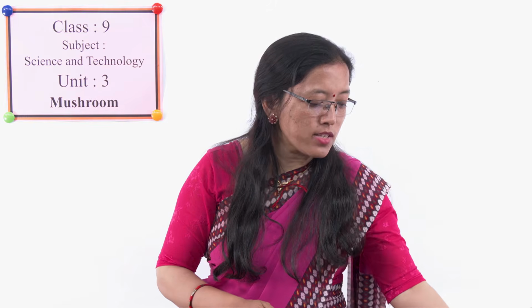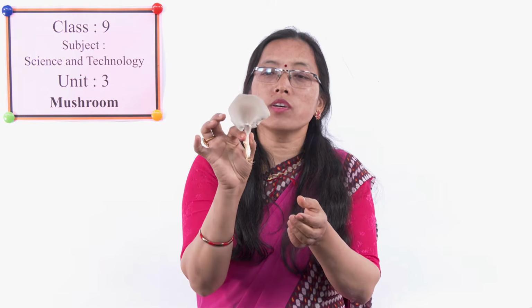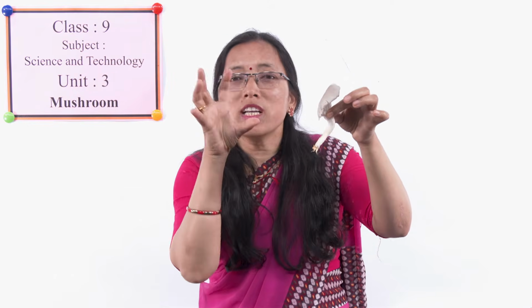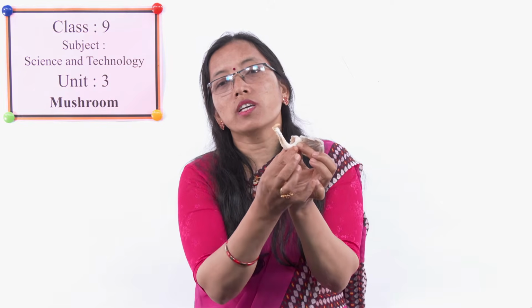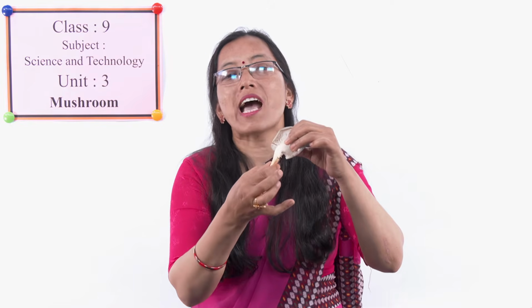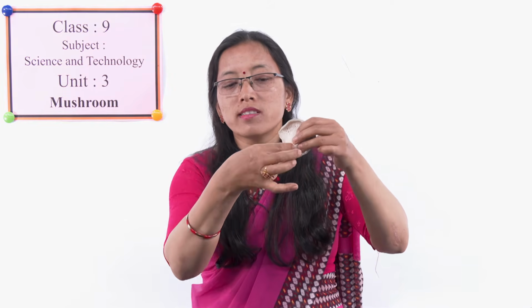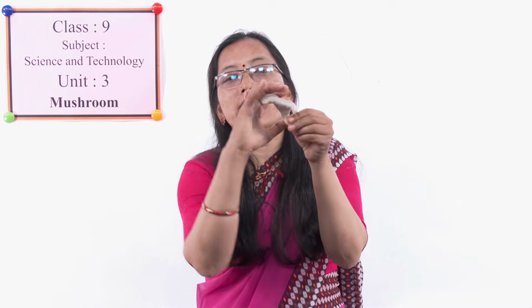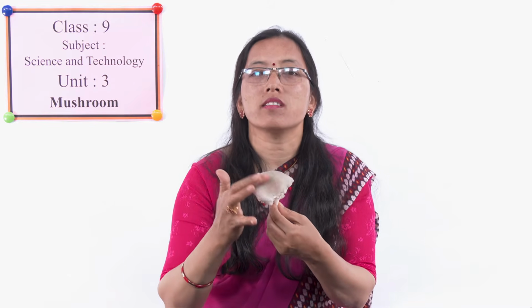And from the mycelium, as I have already told you, this fruiting body is growing, and the mushroom we call it, this fruiting body only we see. This part is the stalk. Okay, this stalk is called stipe. This stem-like structure is called stipe, and this upper umbrella-like structure is called pilus.